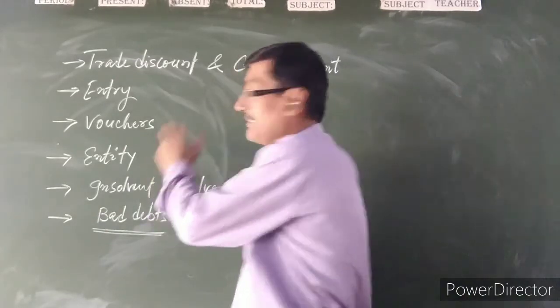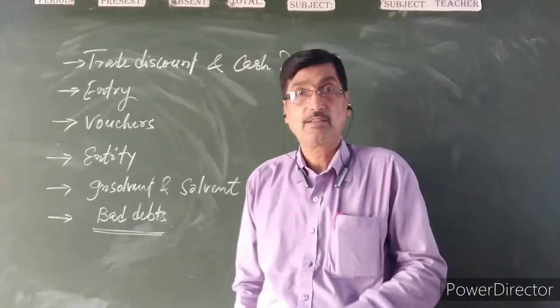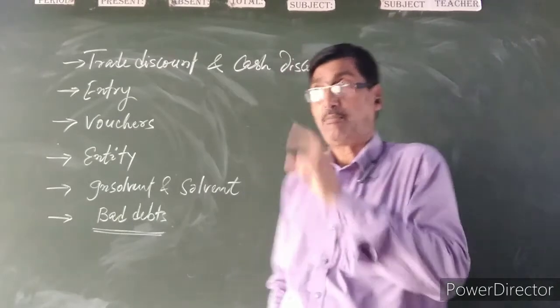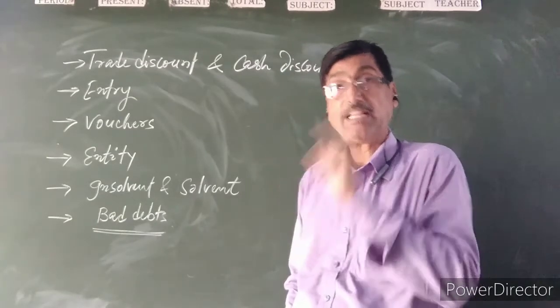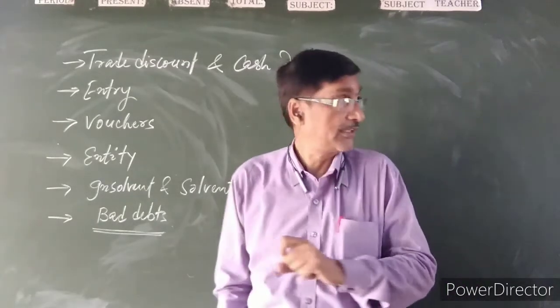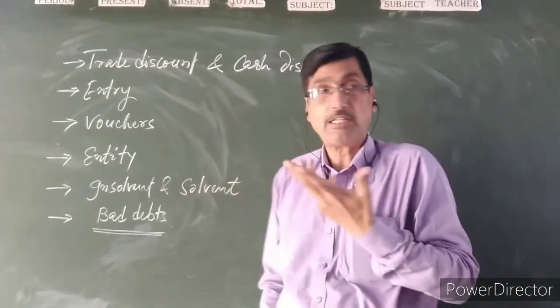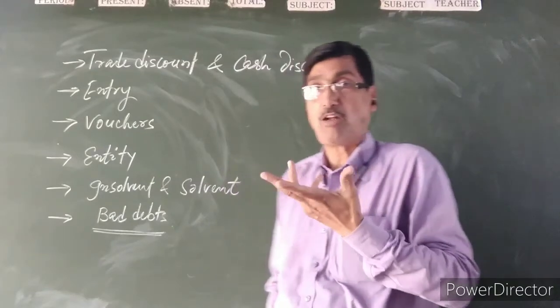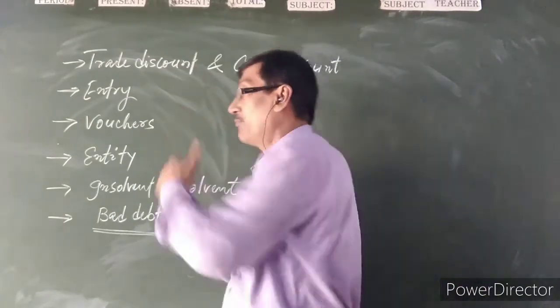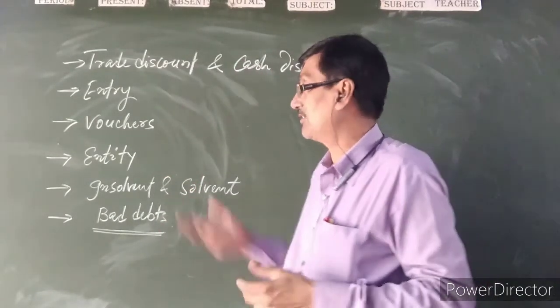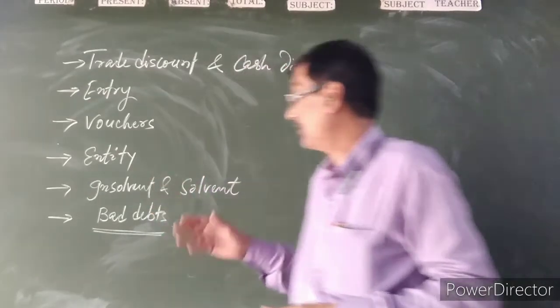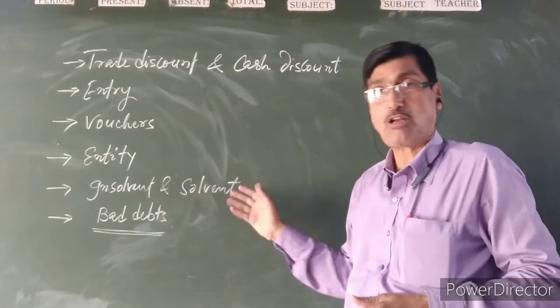Next, what is entity? Entity means an economic unit, a business unit, which is formed for the purpose of earning income as well as profit by performing business activities. That is called entity.